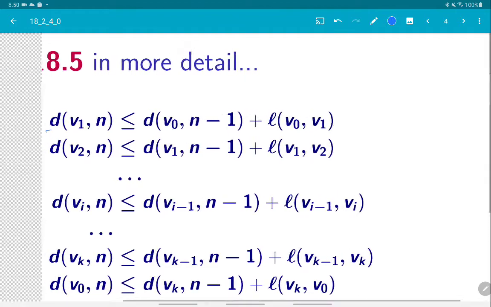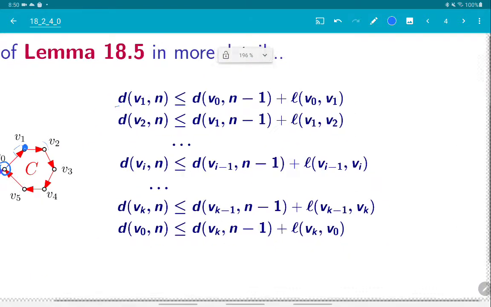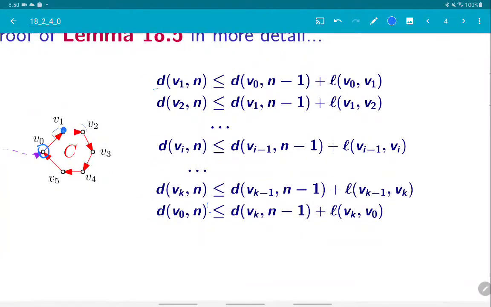This is just the triangle inequality: you go to v_0, you continue to v_1, and the distance from s to v_1 is at most the distance from s to v_0 plus the price of the edge, where here we have to use n-1 because we are looking at the shortest walk using only n-1 edges. So this inequality must hold, and it must hold for all the vertices and all the edges in the cycle. So we get this system of inequalities.